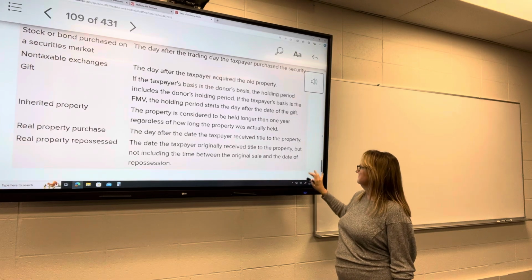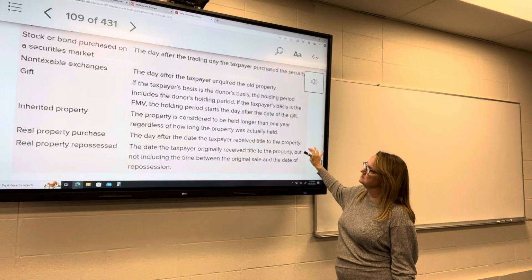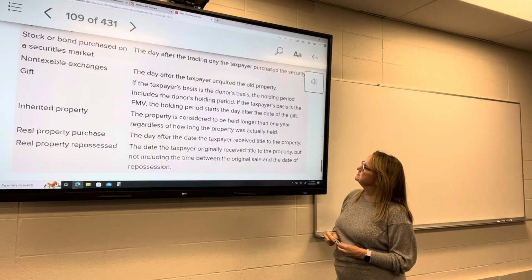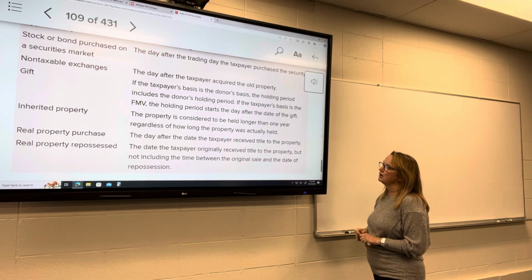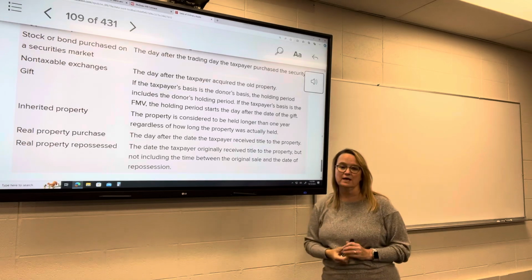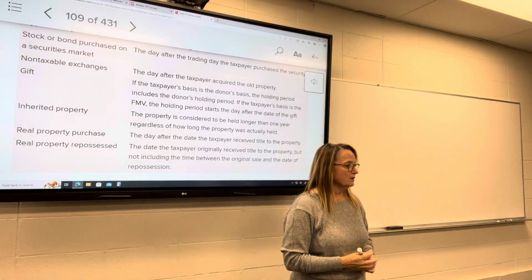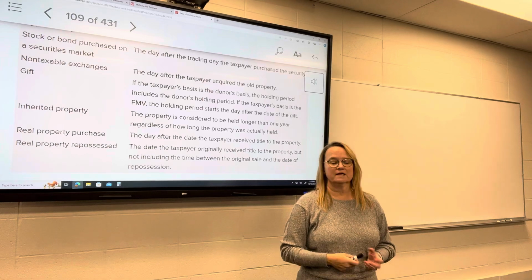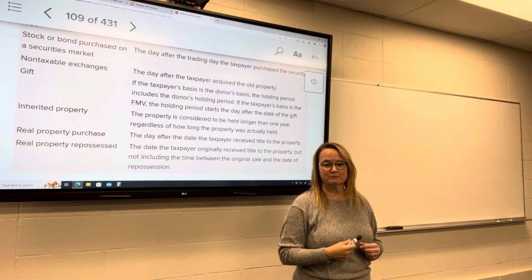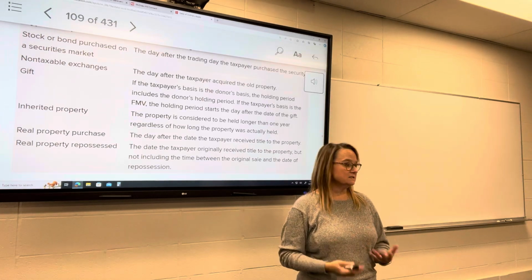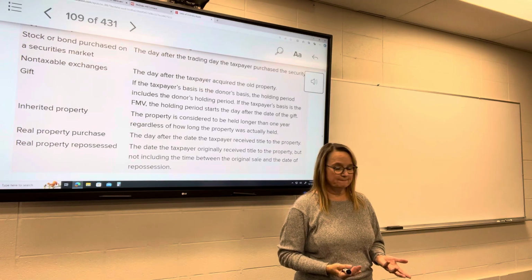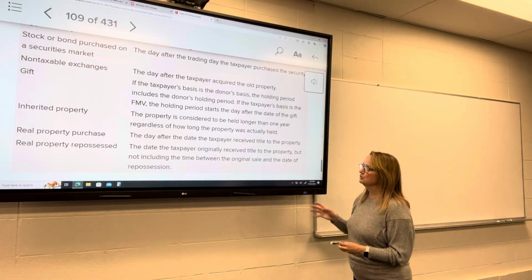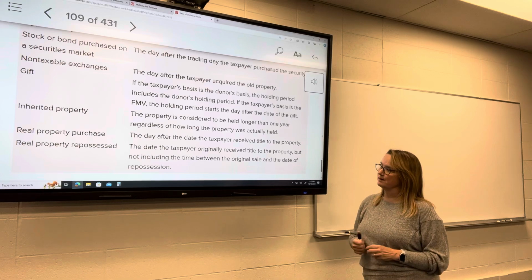I don't think you have questions surrounding this. Inherited property is considered to be held longer than 1 year, regardless of how long the property was actually held. That's really cool. So if you inherited grandma's house and she bought it a week before she passed away, it's still considered long-term property. Okay, anything inherited is going to be considered long-term property.